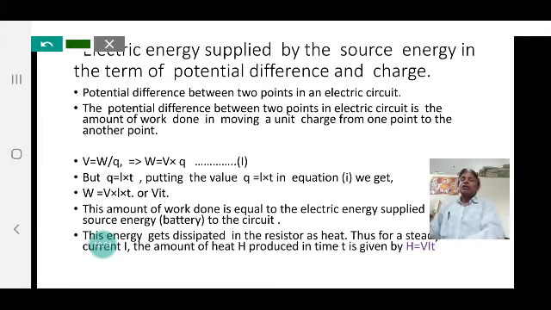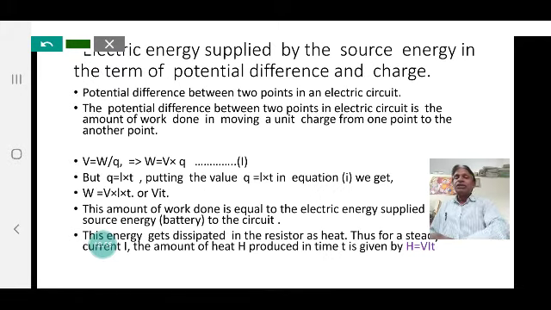But this amount of work done that is performed by the source of current is equal to the electric energy supplied by the source energy, the battery, to the circuit. The work done by the source of current is equal to the amount of energy supplied to the resistor under the potential difference.